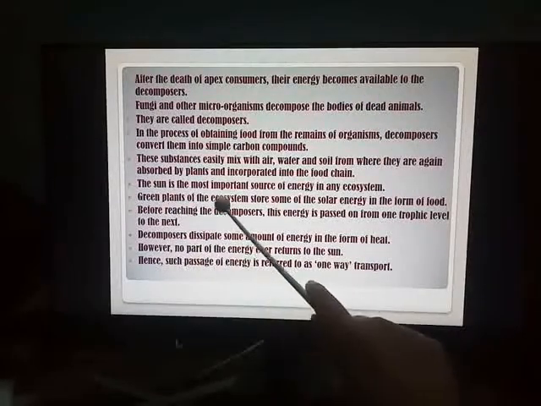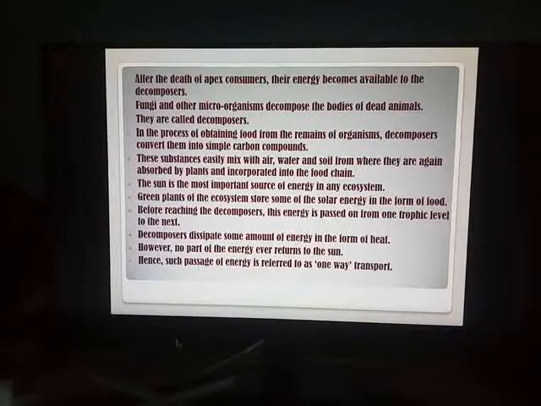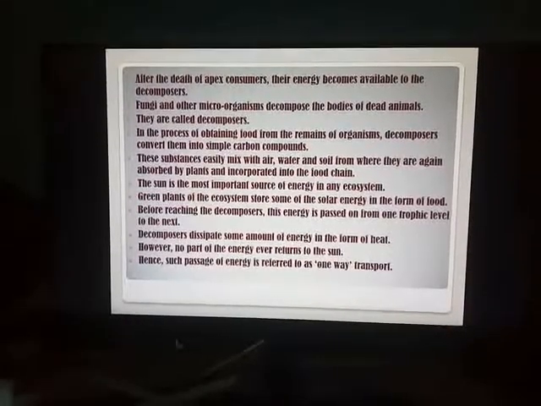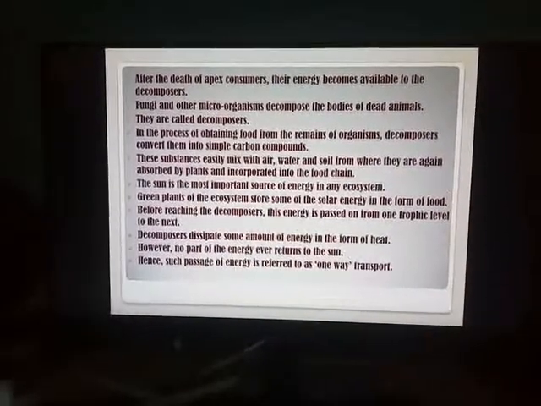Green plants of the ecosystem store some of the solar energy in the form of food. From the lower standards, you know that the green plants are the producers. They are the manufacturers of food by trapping the solar energy. Some of the solar energy which is stored by the plants in the form of food, before this energy reaches the decomposers, this energy is passed on from one trophic level to the next trophic level.